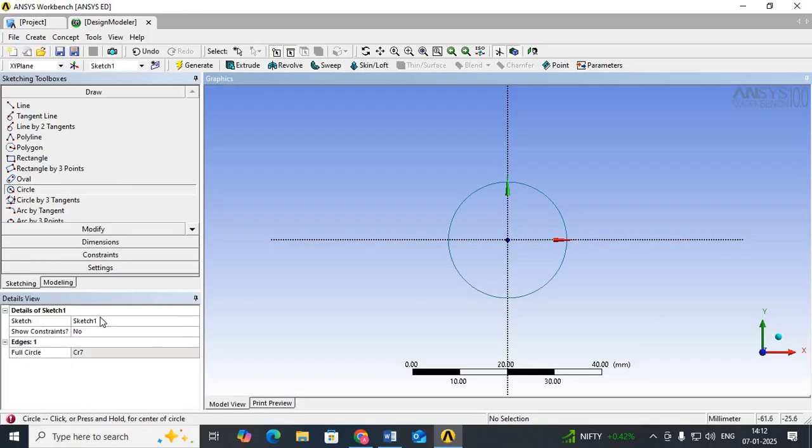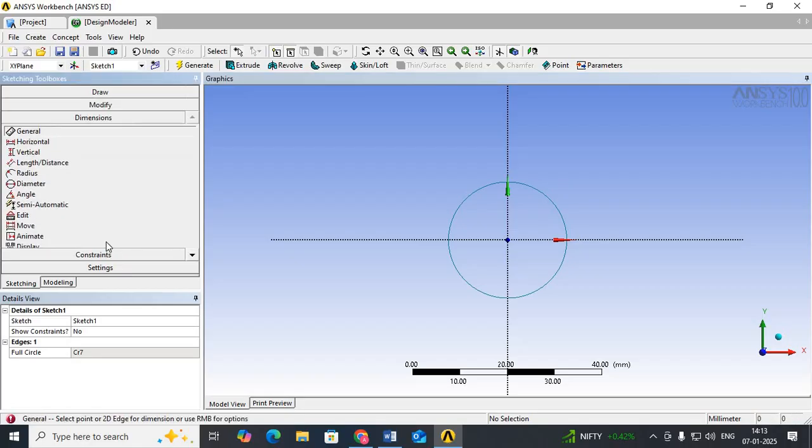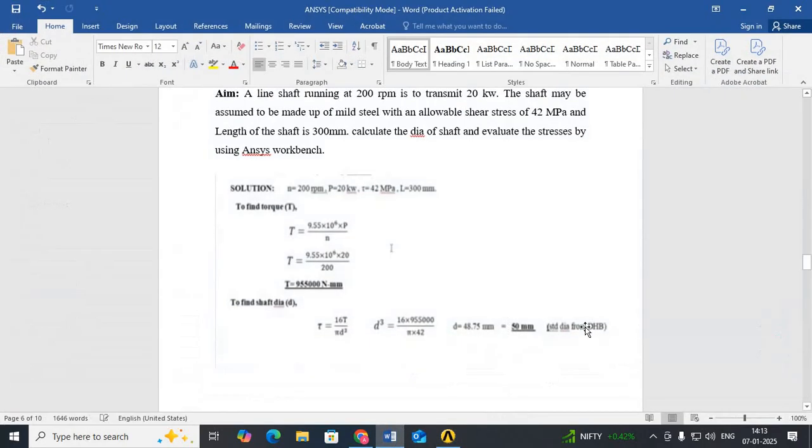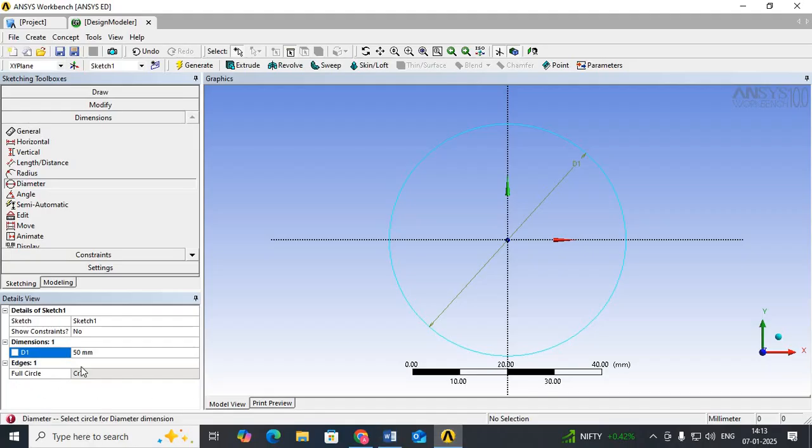After drawing the circle, you select dimensions. It is in sketching. Modify, below the modify there will be dimensions. Select dimensions. After that select diameter. Then select the circle. The color will change. Once again select the circle. Here a table comes, that is D1. It is 25.016 mm, what you drew. Just modify this to 50 mm, because from the calculations your diameter is 50 mm. So once you enter 50 mm, then enter and then generate.